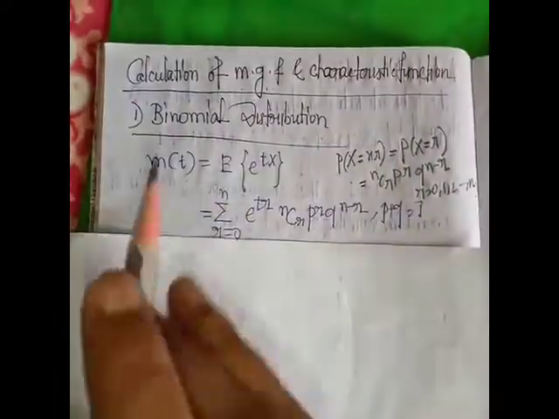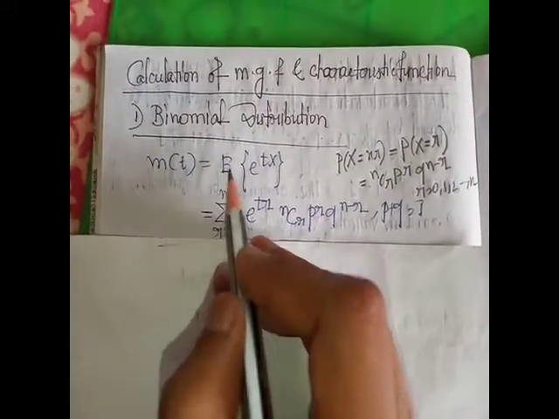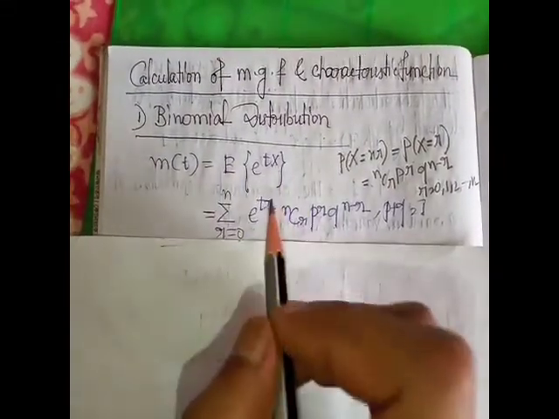So what is the moment generating function? The moment generating function is M(t) equal to the expectation of e to the power tX.